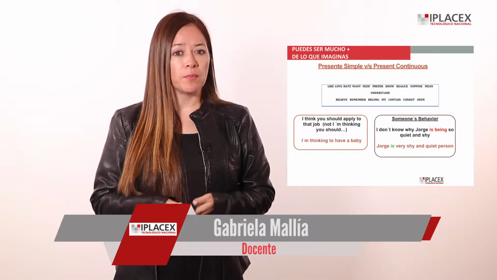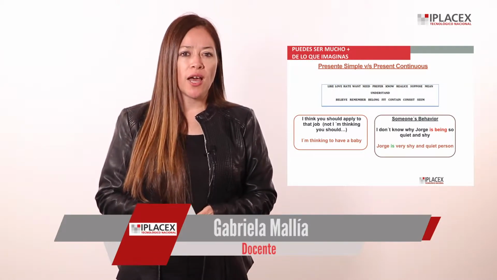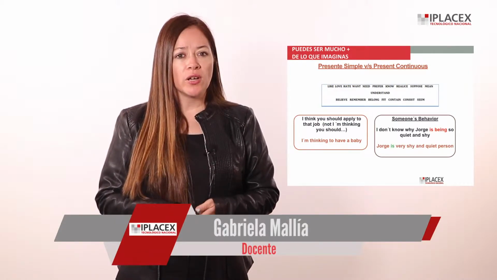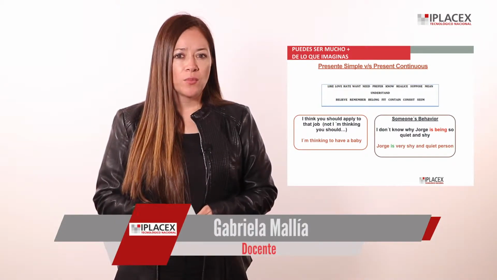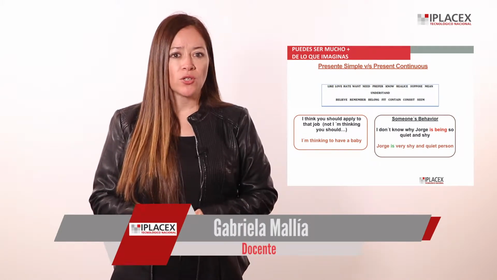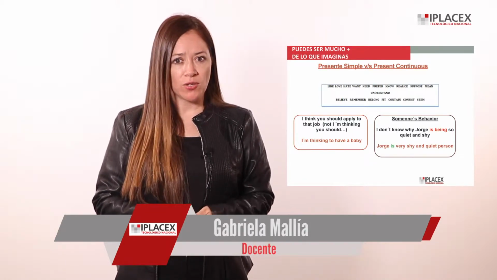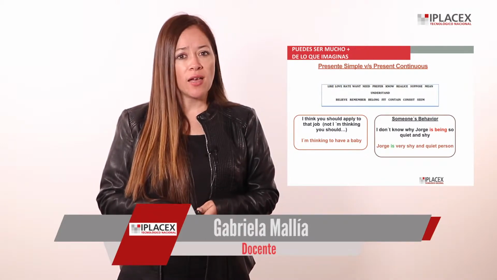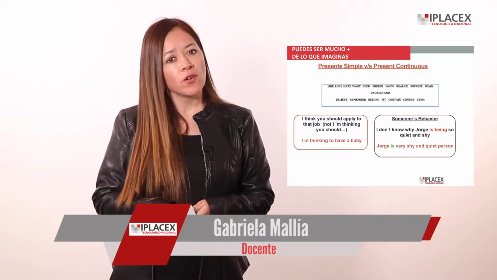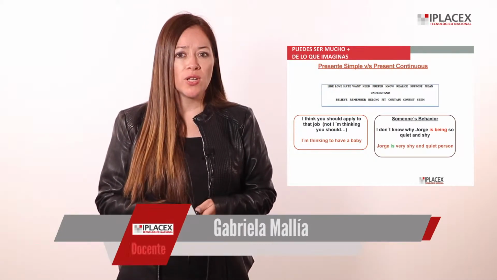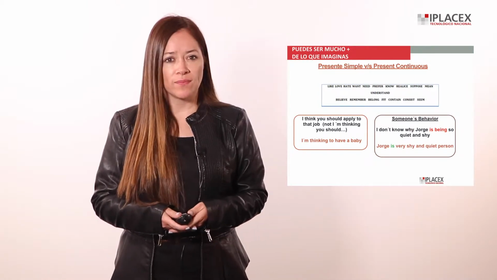Well, as we studied in the last level about present simple and present continuous, we need to check again the rules in order to understand better the new knowledge. Present simple always refers to routines, habits, and things that happen in general in the time of the speaker. Permanent situations. You have to add an S or ES to the main verb for third person, he, she, it. Besides, you use the auxiliary do or does to make questions.